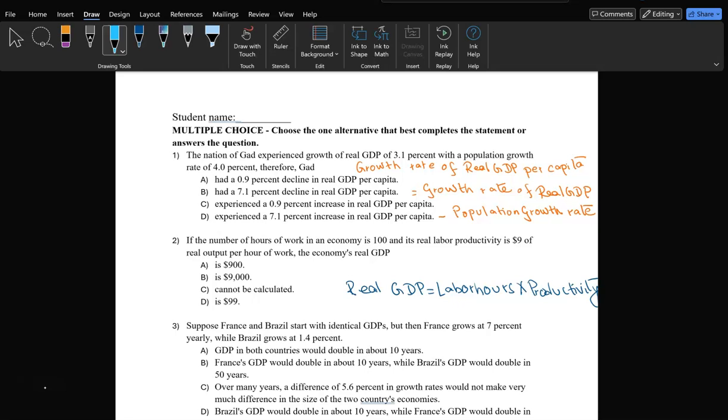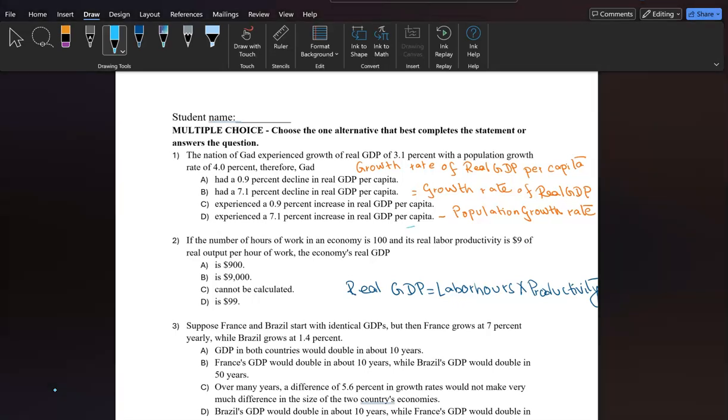Question 1, it says the nation of GATE experiences growth rate of real GDP of 3.1% with a population growth rate of 4%. Now to find out the growth rate of real GDP per capita, we would use this formula. That's the growth rate of real GDP, which is given to us as 3.1%.